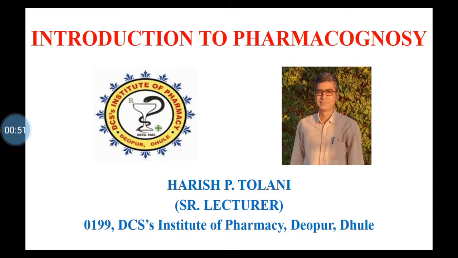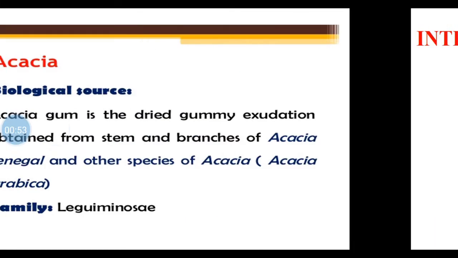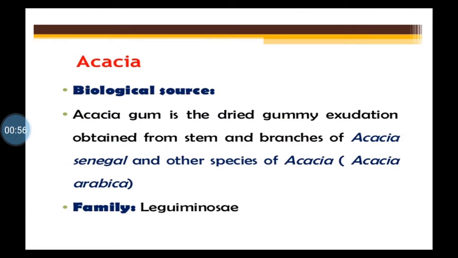Now total 14 drugs are there, isn't it? So in that, 7 drugs we have already covered. Now the next drug is acacia. Acacia means डिंक. डिंकाचे लाडू जे तुम्ही बनवतात, isn't it?